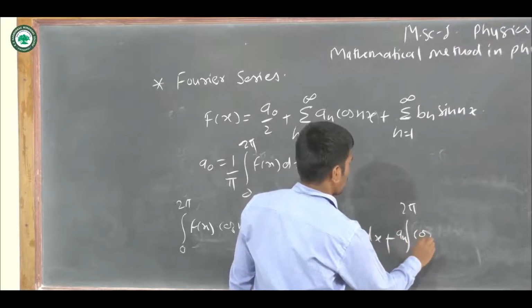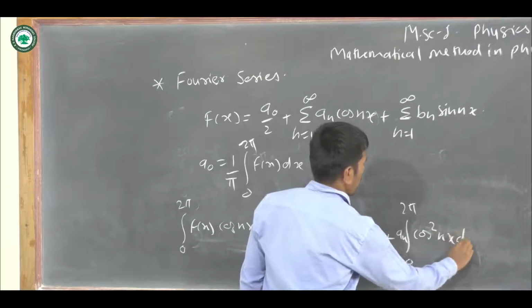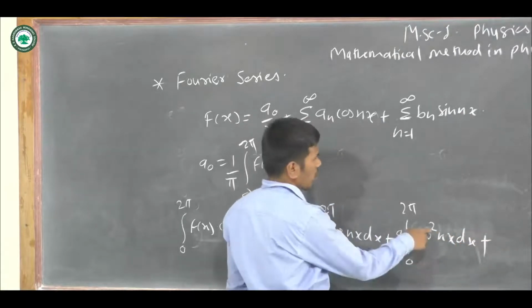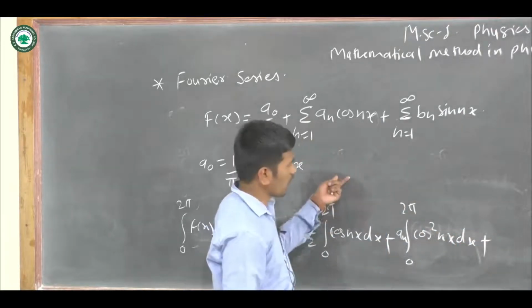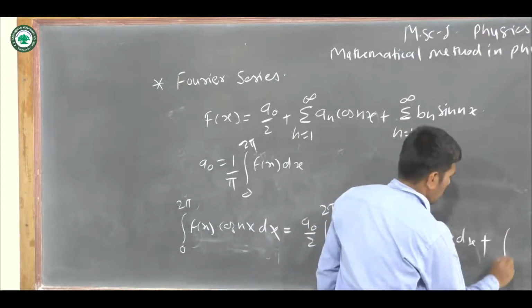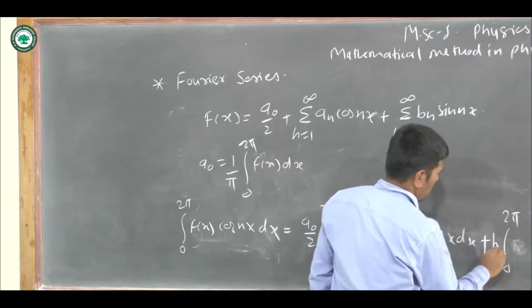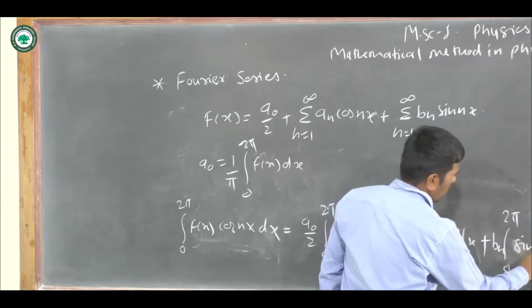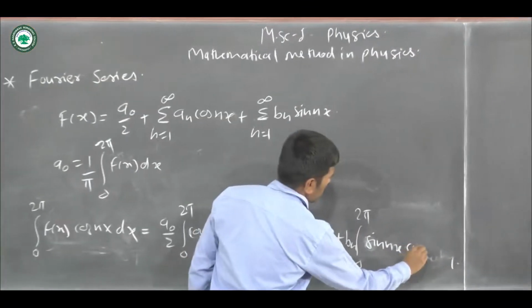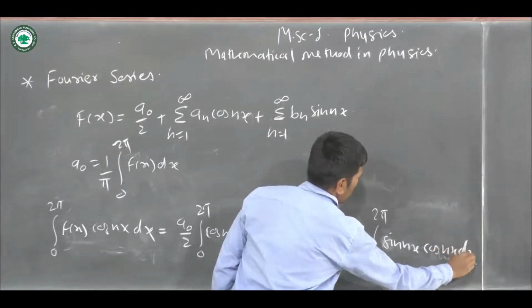an cos square nx dx, plus, because of the multiplication of cos nx, integration over 0 to 2 pi bn sin nx into cos nx dx.